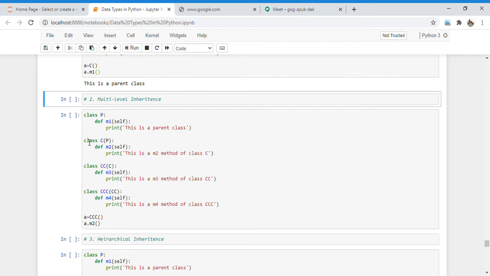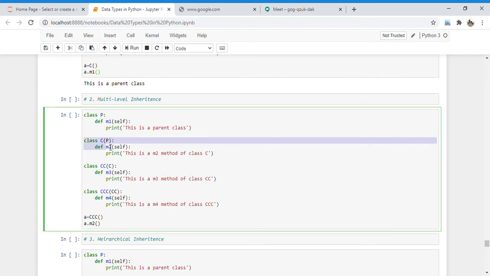Here I define class C and inherit the parent class. Then there is another child class CC, and I inherit the above child in that class, and similarly I define another child and inherit the above child in it.